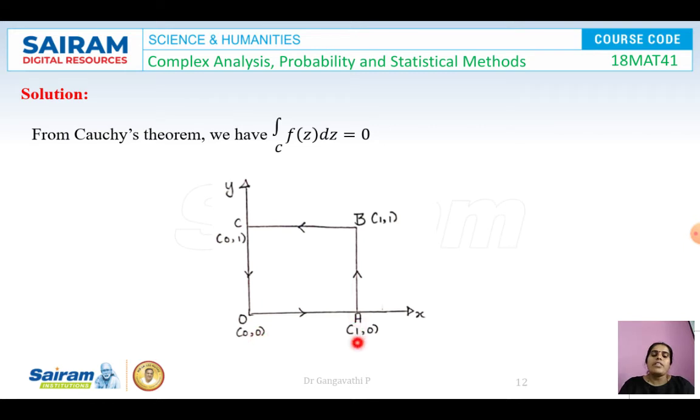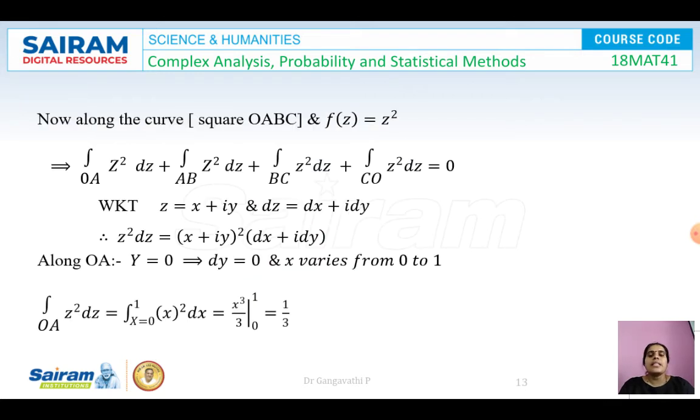A is a point which has the coordinates (1,0). B is a point which has the coordinates (1,1). And C is a point which has the coordinates (0,1). So to apply Cauchy's theorem, it must be a simple closed curve. So the beginning point of the curve and the end point of the curve should be the same. So let us start the curve at O and the curve should end at O itself. So we mark the directions in such a way: O to A to B, B to C, then C to O. So the beginning and the end points are the same, and we have by Cauchy's theorem that the integral over C of f(z) dz is 0.